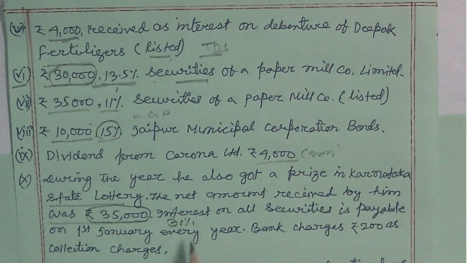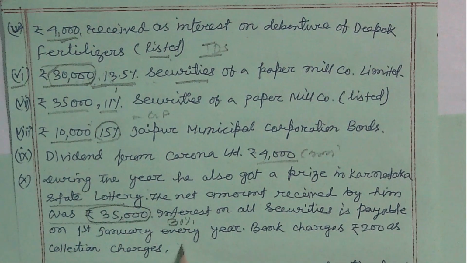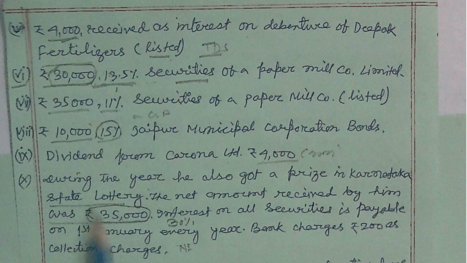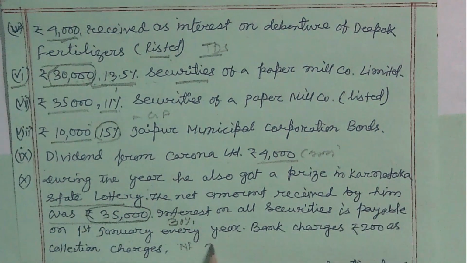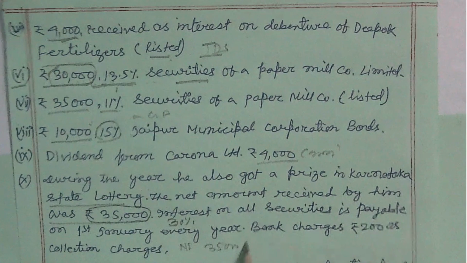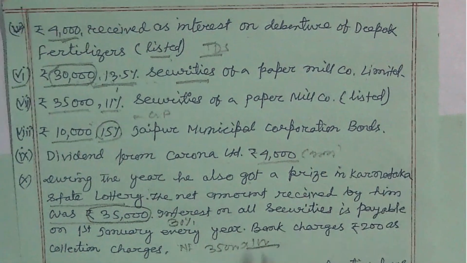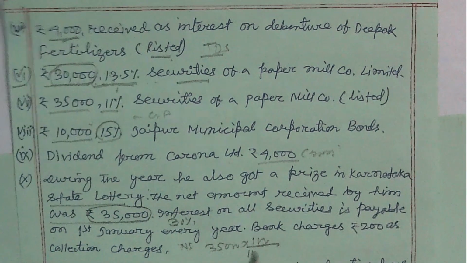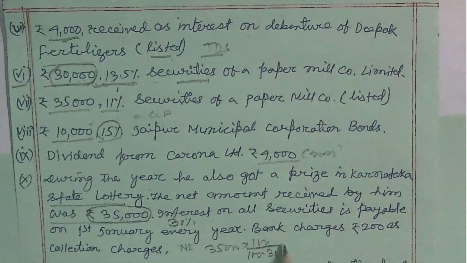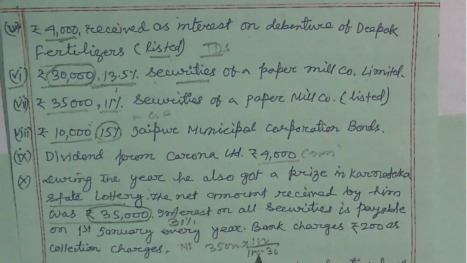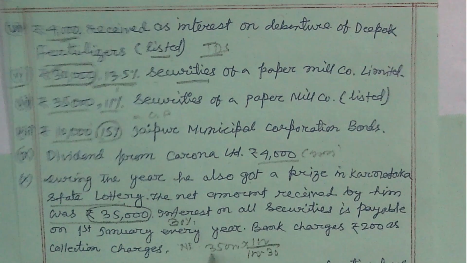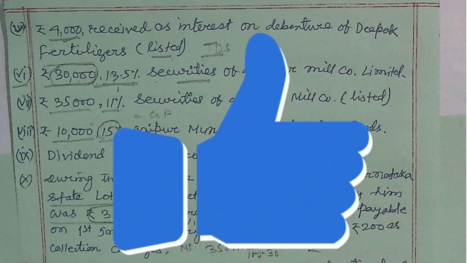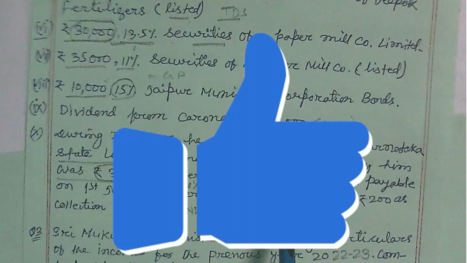So simple formula, just I told you, the net amount of lottery received, that is 35,000, into 100, and rate of TDS applicable is 30%, so 100 minus 30, it is 100 by 70 into 35,000, so then you will get 50,000 as the amount.